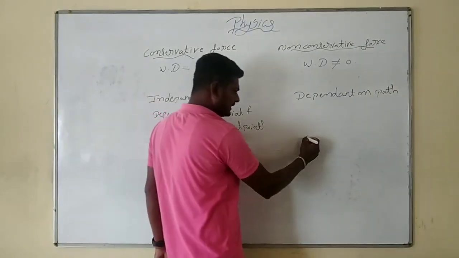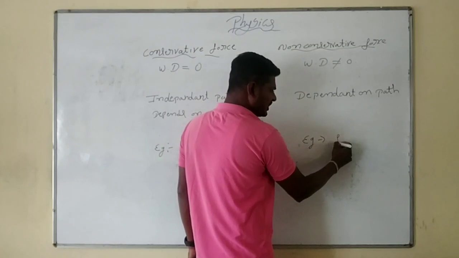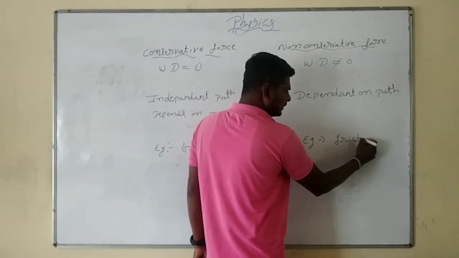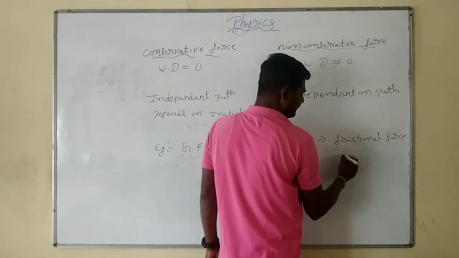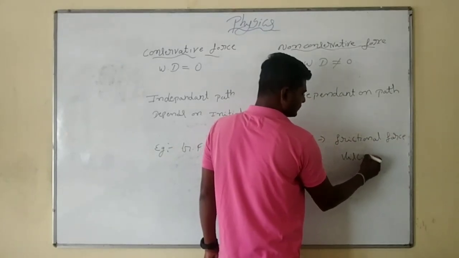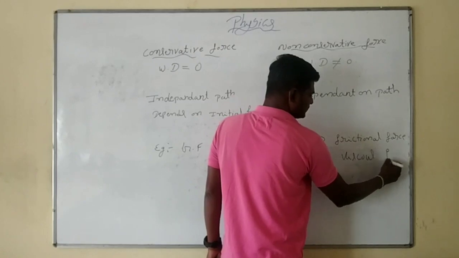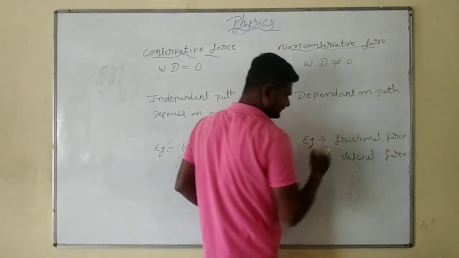Examples of non-conservative forces are frictional force and viscous force.